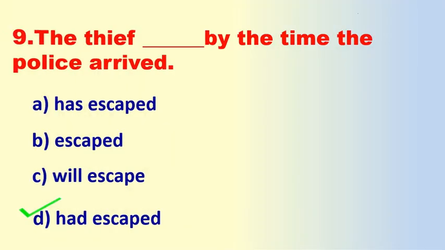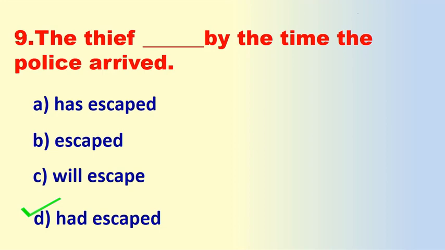Very good. You are correct. D is the correct answer. Why? Because if two actions are done or happened in the past, the first action should be in the past perfect tense and the second action should be in the simple past tense. Here, the thief had escaped is the first action. By the time the police arrived is the second action.